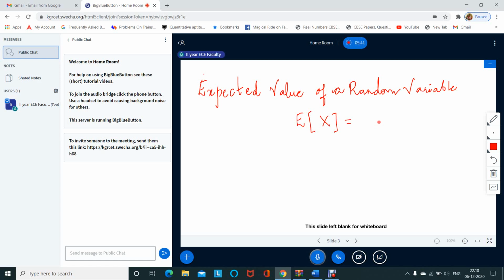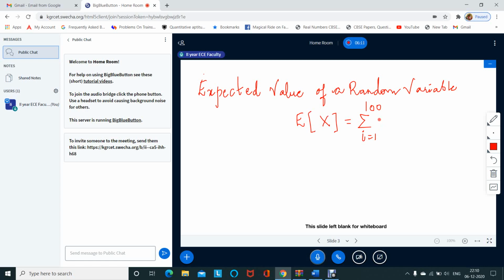If some 100 discrete values are there, and we know the probability of each and every value, then real numbers are given. The x is the random variable. Here real numbers are given from 1 to 100, and probability values are also given.